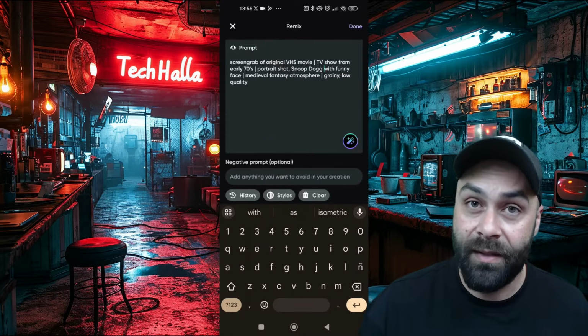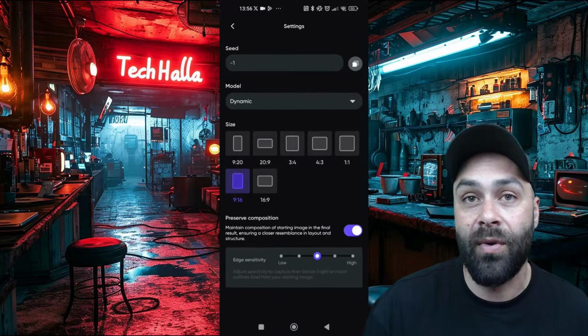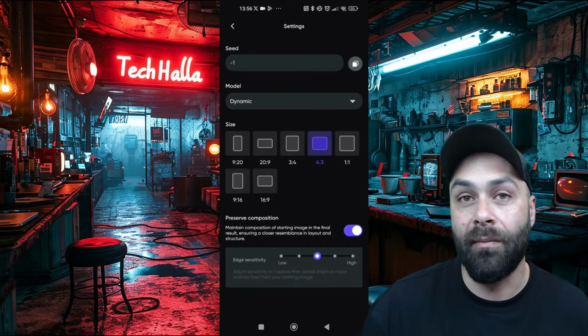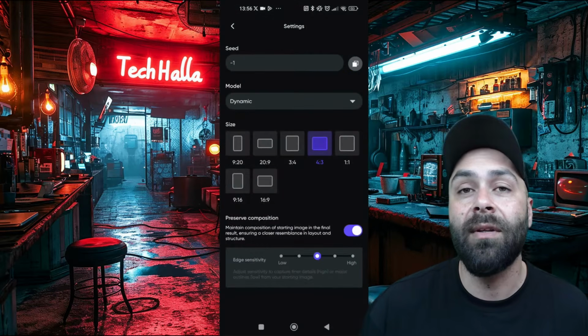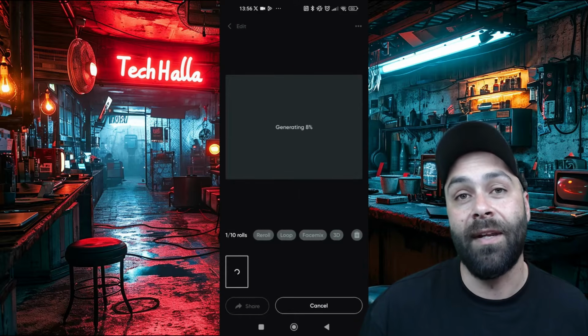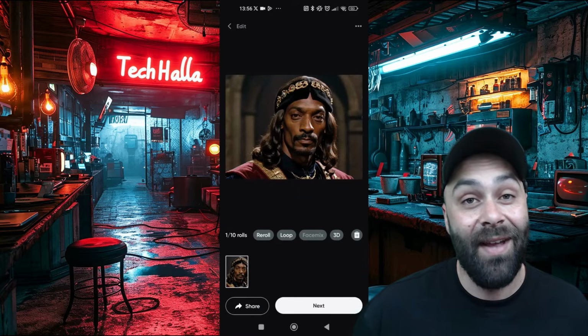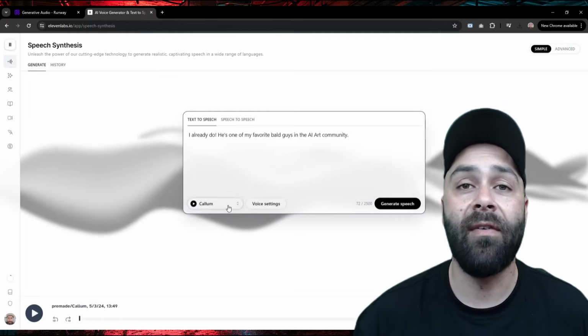We click on Done, and then we are going to change the aspect ratio to 4:3, and then we'll select the model, in this case dynamic. This means Remix will pick the model for us. We hit generate and wait for our image to be ready. There we have it. Once we've got our character ready, we head over to 11 Labs.